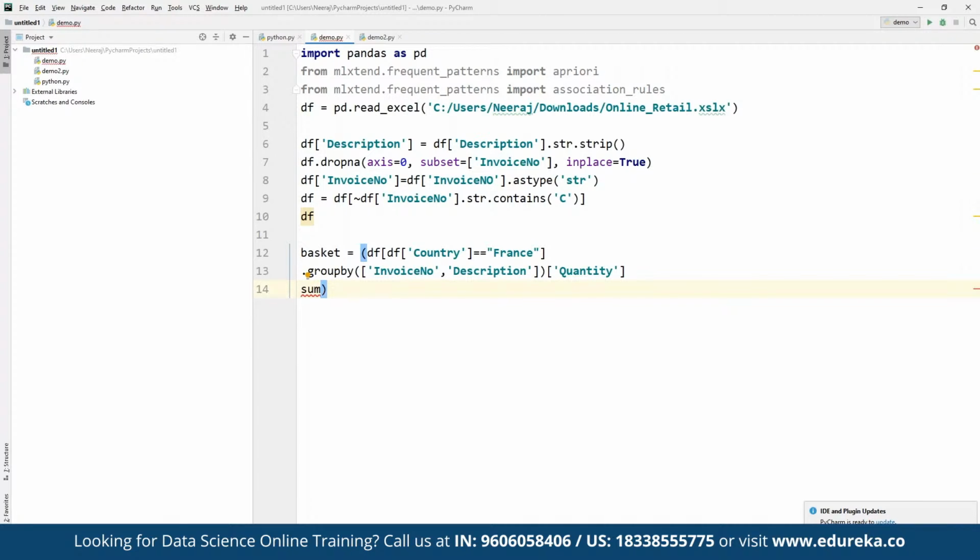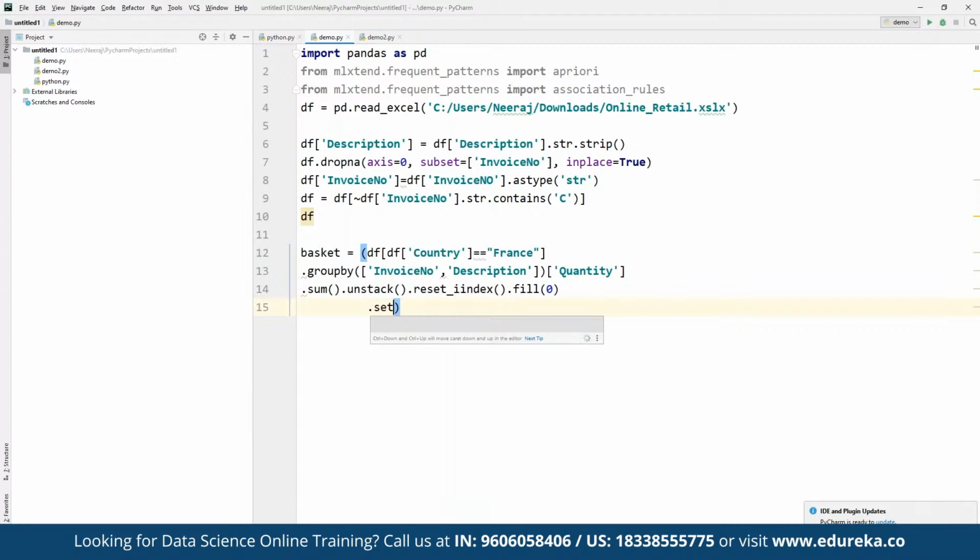And then we can define unstack dot reset. We missed one other parenthesis here. So here we have defined sum, and then we have defined unstack, and then we have defined dot reset, and then the index value with fill NA, with the simple fill, and then we can define the value to be a simple 0.